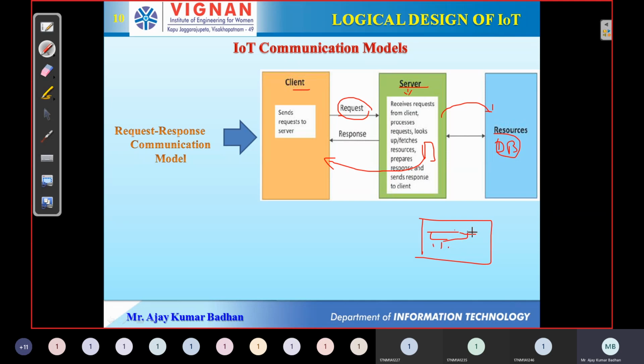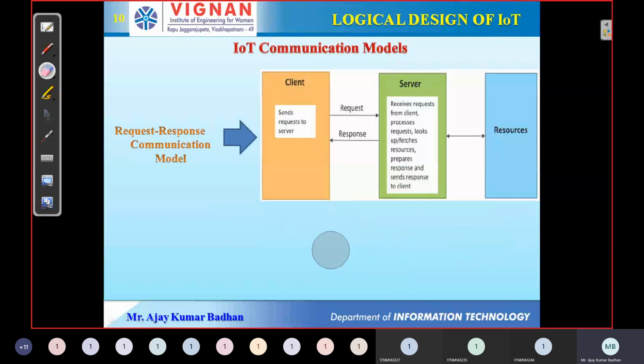All this data comes from the database, is arranged in the format of a page, and this page is transmitted to you and shown in your web browser. This is the way the information is transmitted. That's why it is called a client-server based architecture.